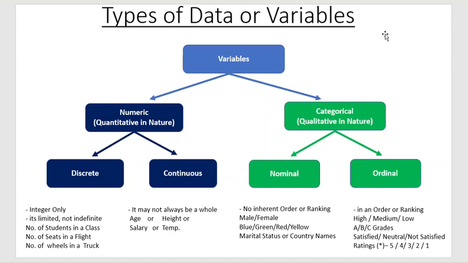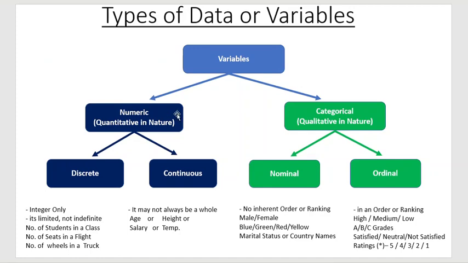In this video, we will discuss types of data or variables from the perspective of business analysis or data science. Initially, variables are divided into two parts: numeric and categorical. Let's discuss numeric variables. Numeric variables are quantitative in nature.